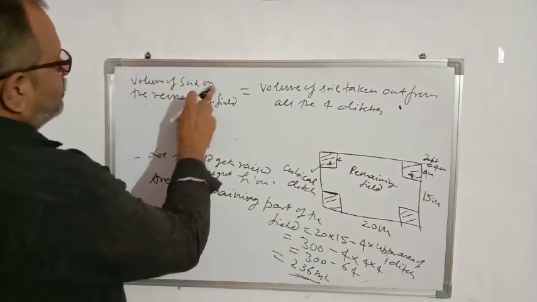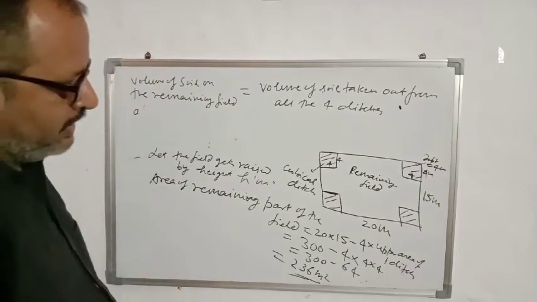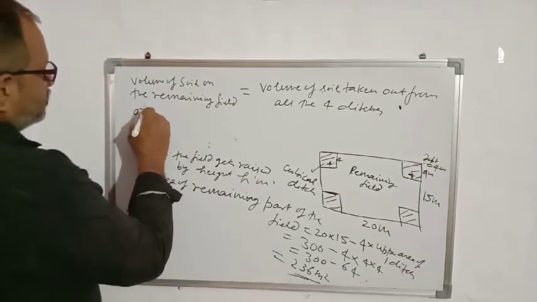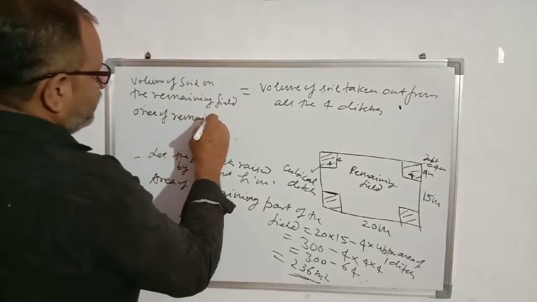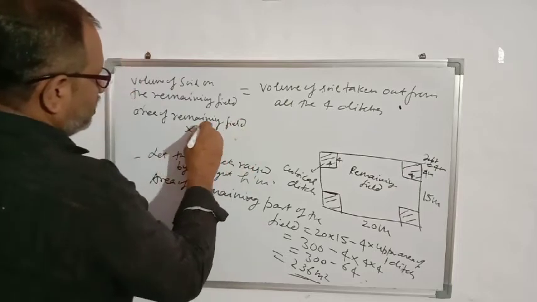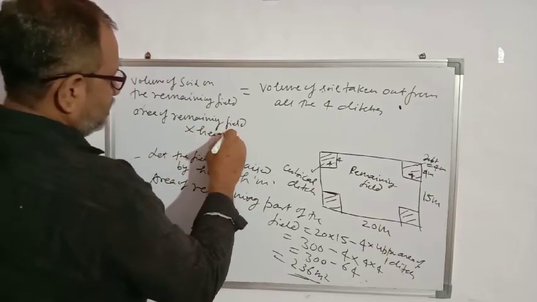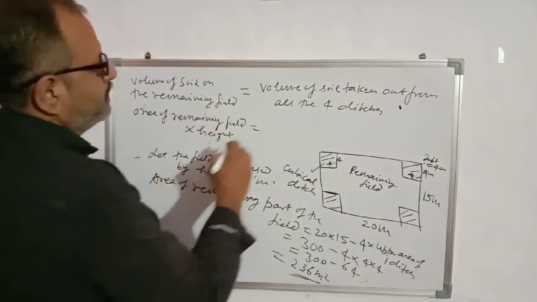So what will be the volume of soil on the remaining field? We know that volume means area into height. So area of the remaining field into height is the volume of soil on the remaining field.